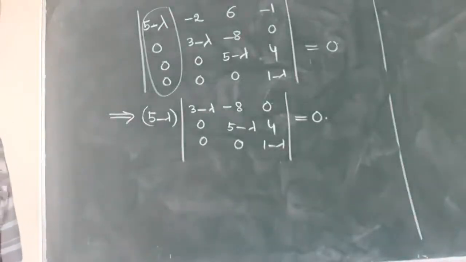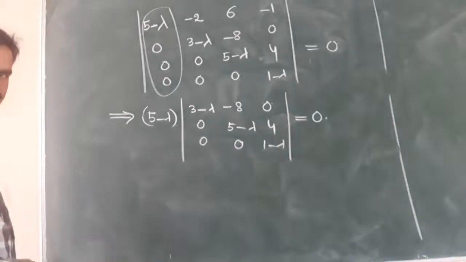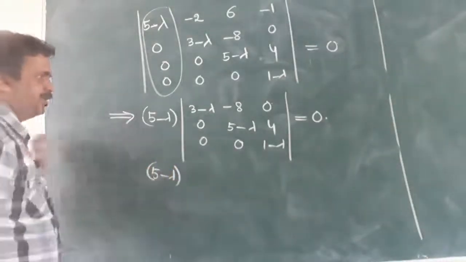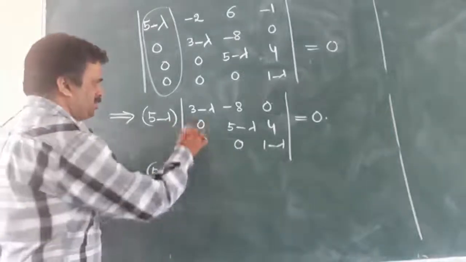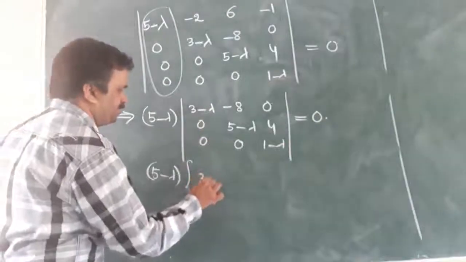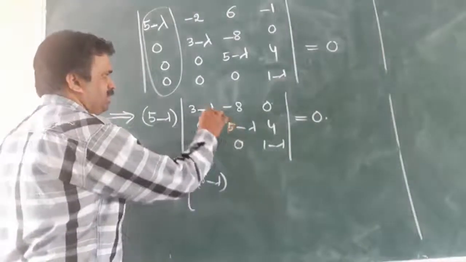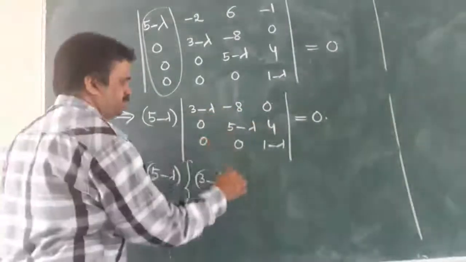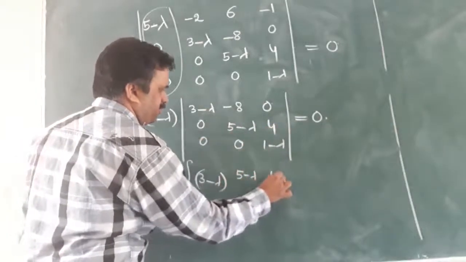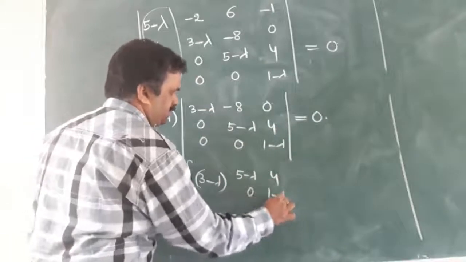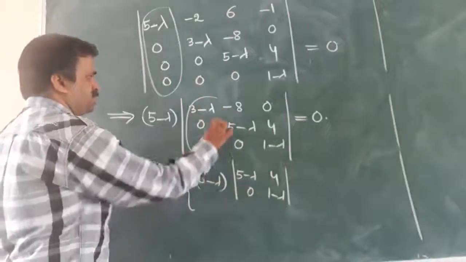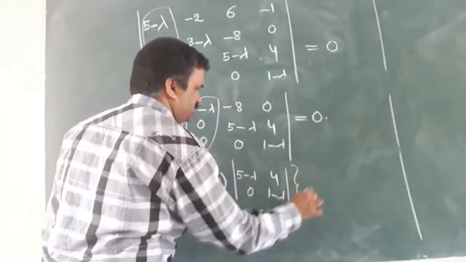Now, 5 minus lambda into the determinant for this one: 5 minus lambda into first element 3 minus lambda, leaving this row and this column, we have 5 minus lambda, 4; 0, 1 minus lambda. Again here also we find the determinant column wise, equal to 0.